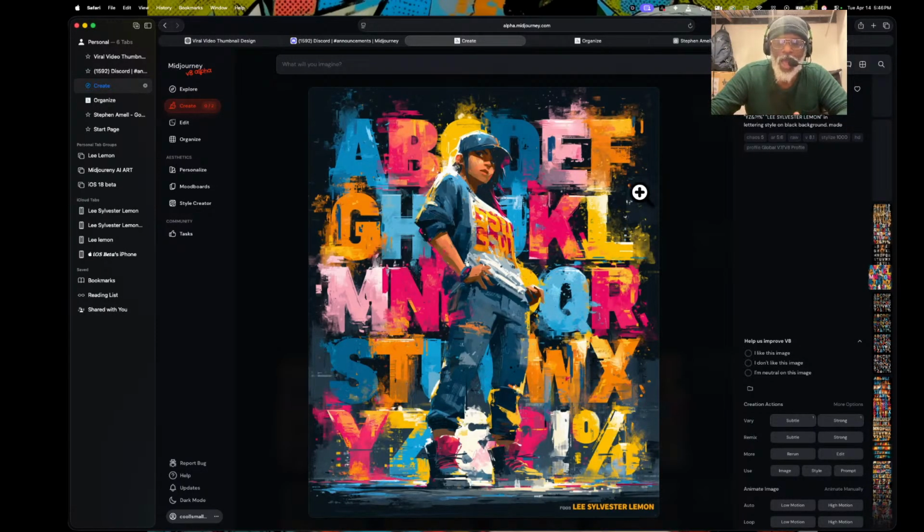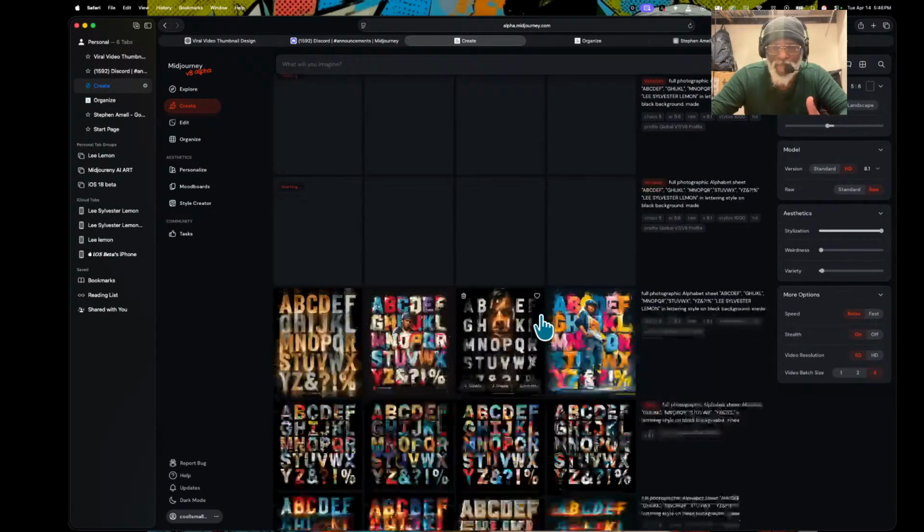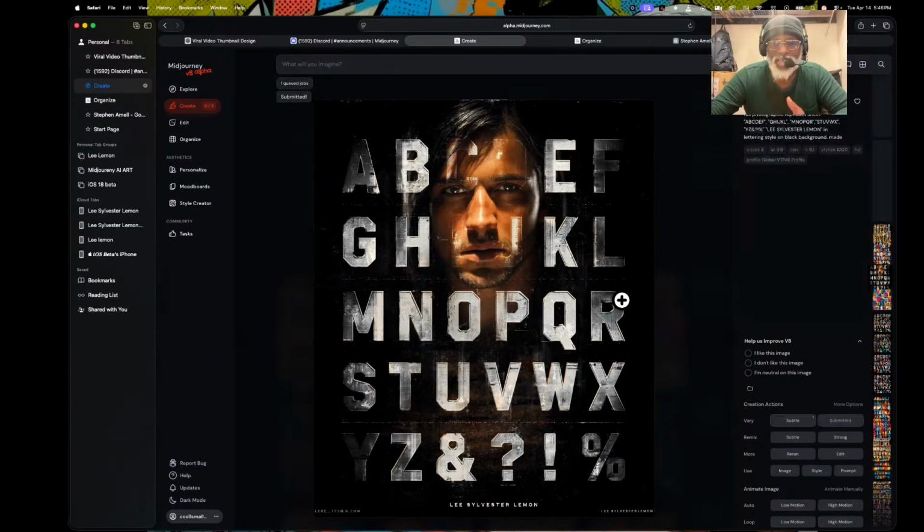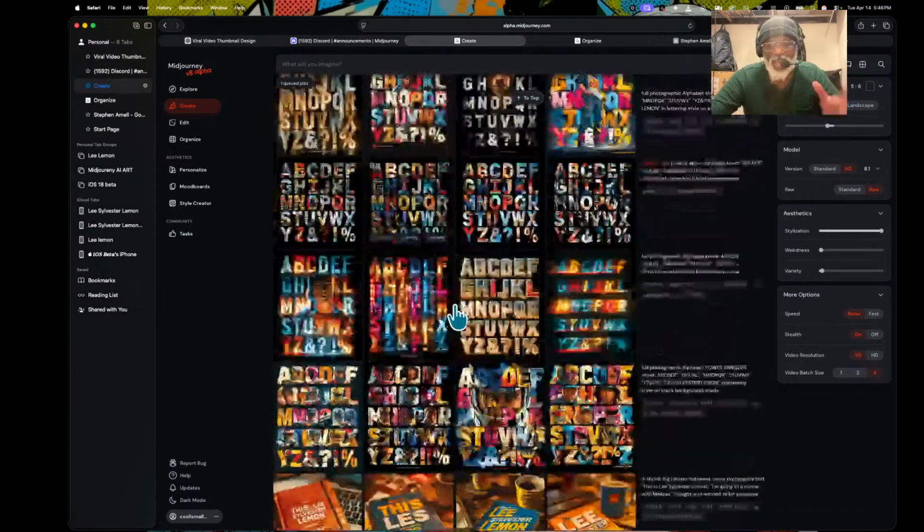I would say version 8.1 is doing good with the alphabets and stuff, and that's just being honest. If you want to, you can see A B C D E F G H I J K L M O P Q R S T U V W X Y and Z. And you can make something similar like this. This is really great if you want to do an ABC in a different way.